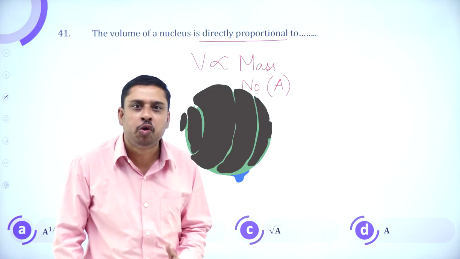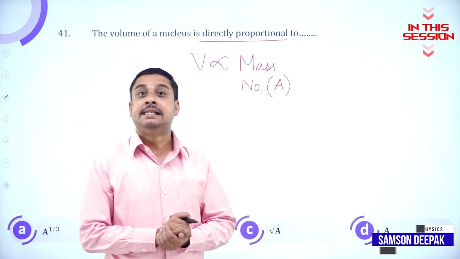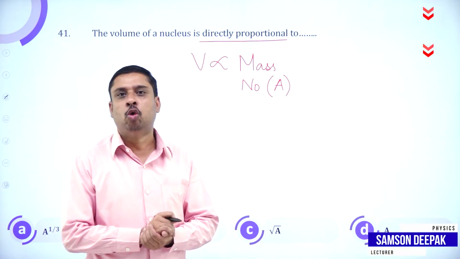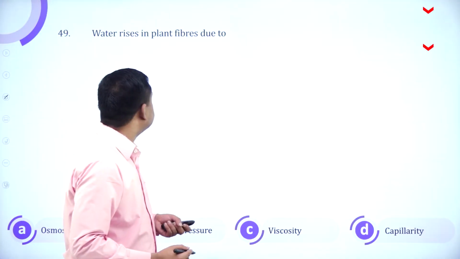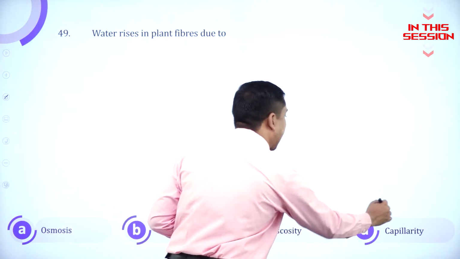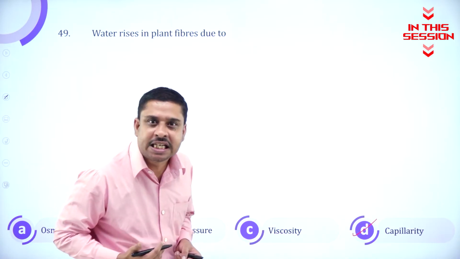The volume of any nucleus is directly proportional to the mass number A. Water rises in plant fibers due to capillarity, flow of blood in the veins.